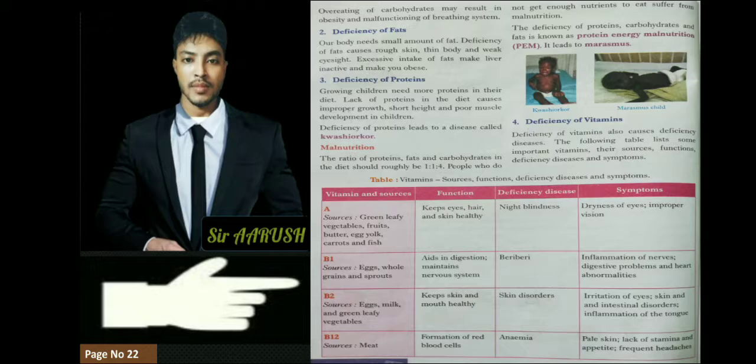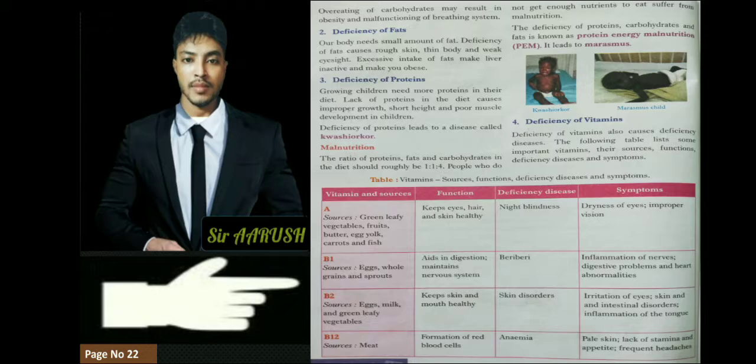And deficiency of protein. Growing children need more protein. See the line, you can see properly. Lack of protein in the diet causes improper growth, short height, and poor muscle development in children. Do you all want to become short, small boys and girls, or do you want to grow bigger and taller? So for that you have to consume protein, and deficiency of protein leads to a disease called kwashiorkor.